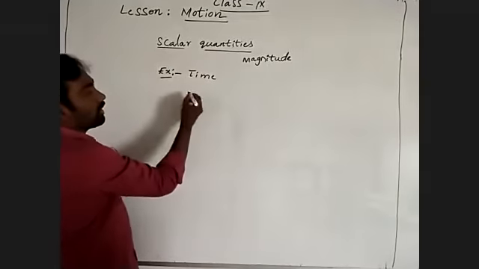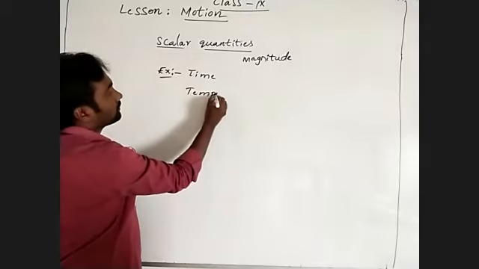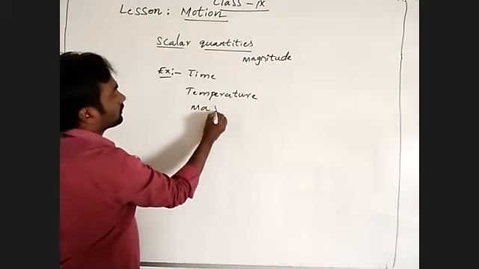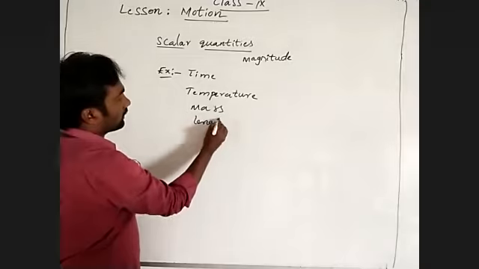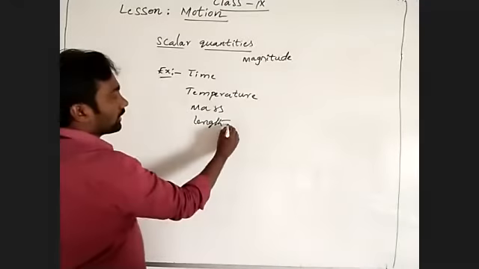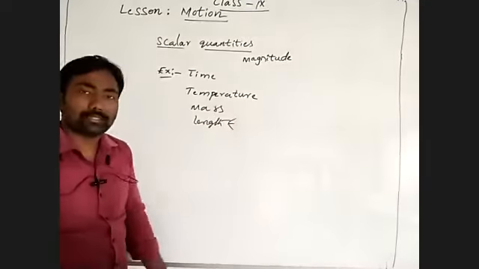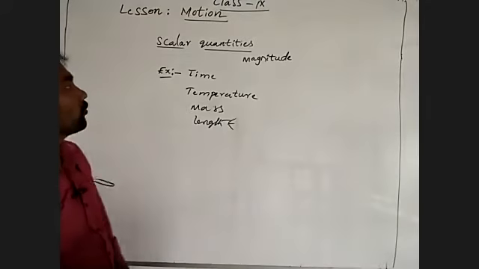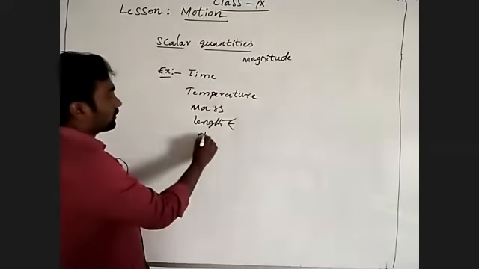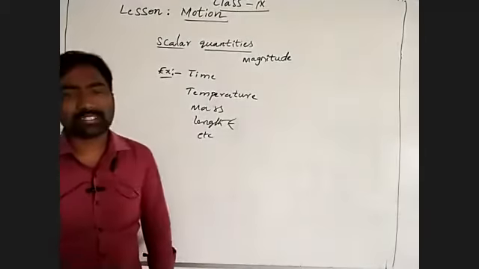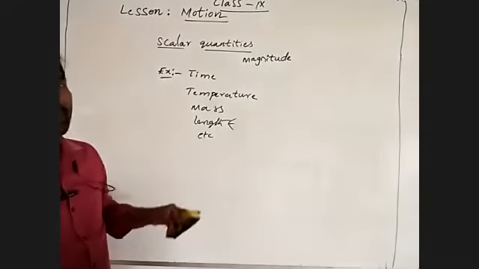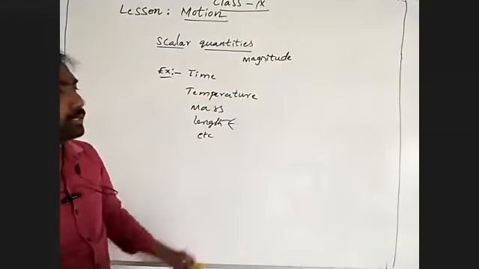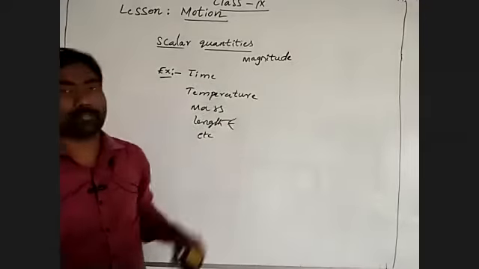Time and temperature, mass, length, breadth, height, and so on. Scalar quantities means it is not following the direction. No need to measure in a particular direction. We can measure just with magnitude.